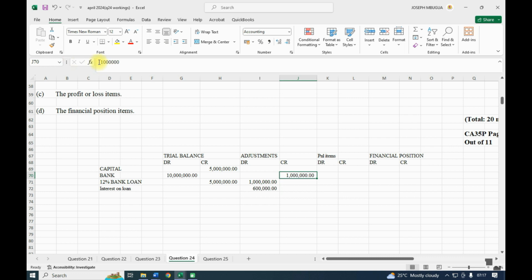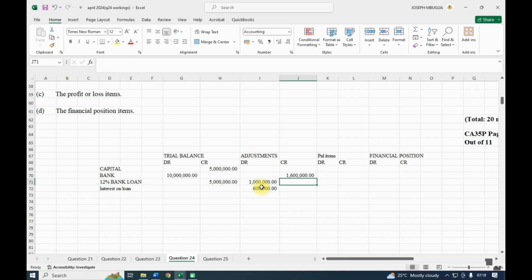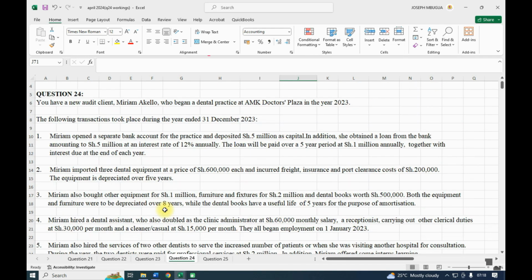So we shall credit the bank because that's where the money will come from for paying the interest. We credit the bank under the adjustment, so we pay the interest on loan of 600,000. Then after the interest on loan, we are done with note number 1.